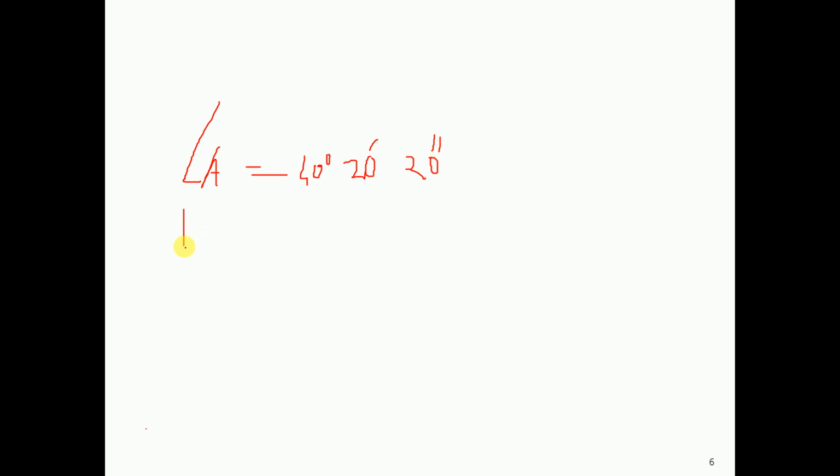Another observation is made for the same angle and its value is 40 degrees, 20 minutes and 19 seconds. Okay. One more observation is made for the angle A. Its value is 40 degrees, 20 minutes